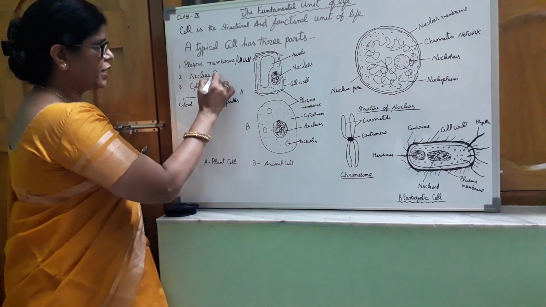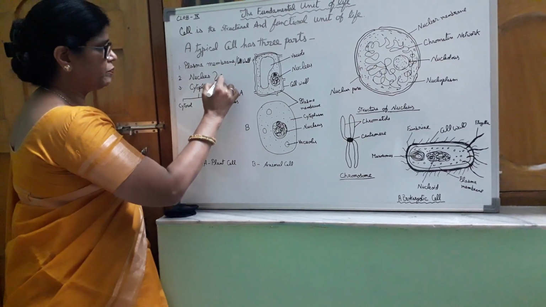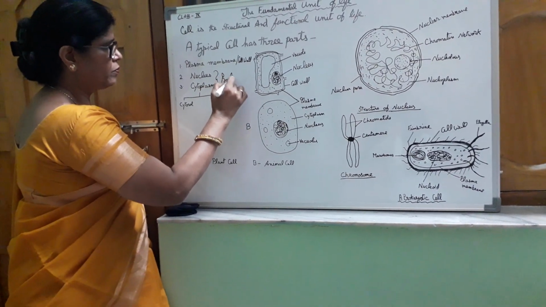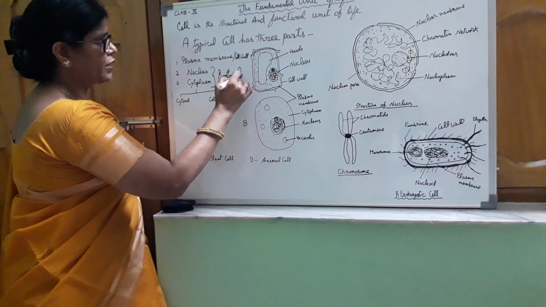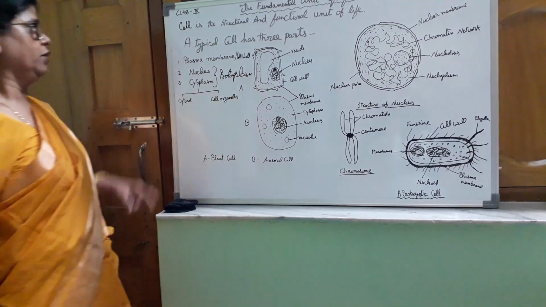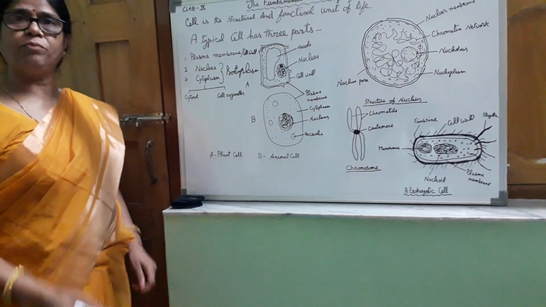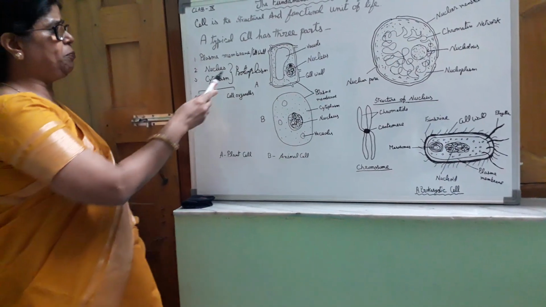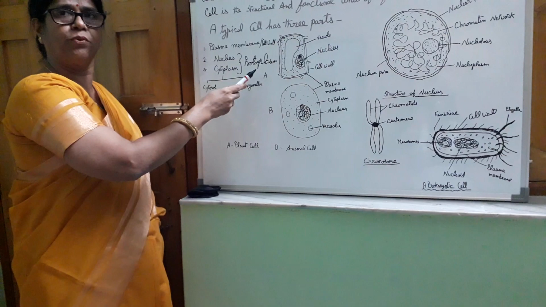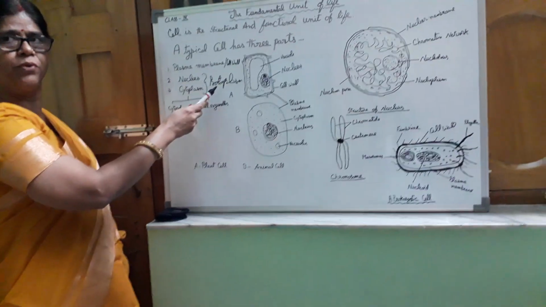We can write here protoplasm. Nucleus and cytoplasm together are called the protoplasm. Who discovered the protoplasm? J. Purkinje discovered the term protoplasm. He gave the term protoplasm.